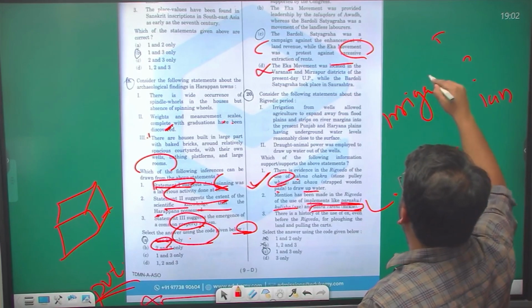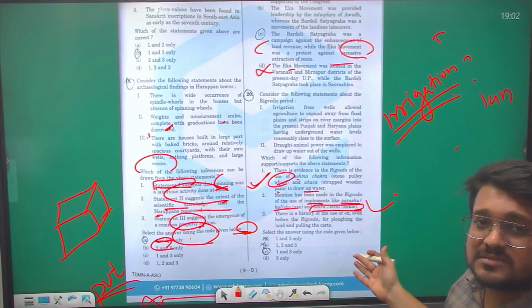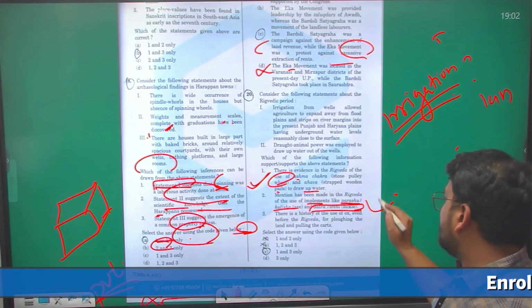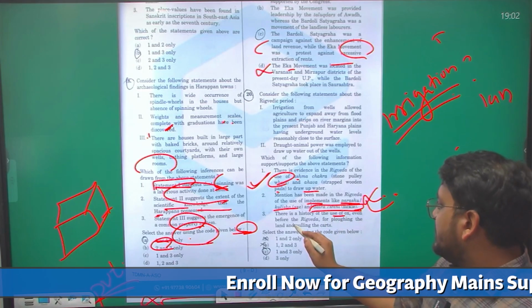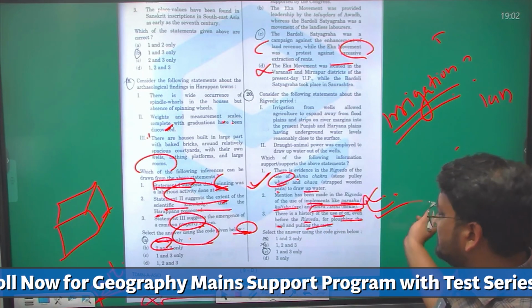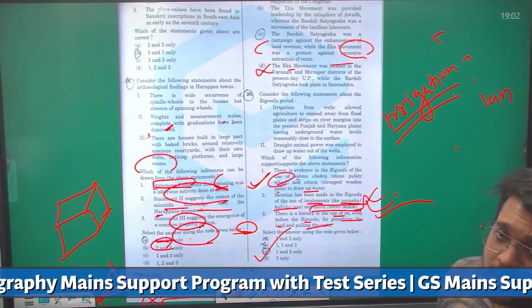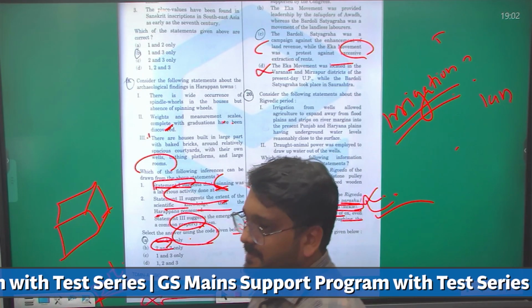Irrigation, that is water, we have to remove water. So we can't use these agricultural tools to remove water. So this statement becomes incorrect. There is history of use of ox even before Rig Veda for ploughing the land and pulling the carts. Yes, this statement is correct. Answer here is C, 1 and 3 only.